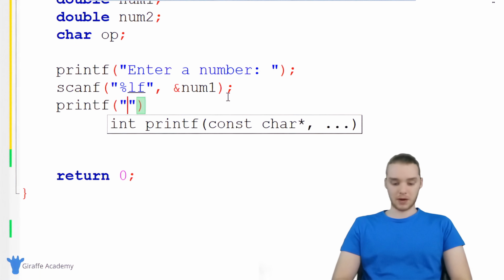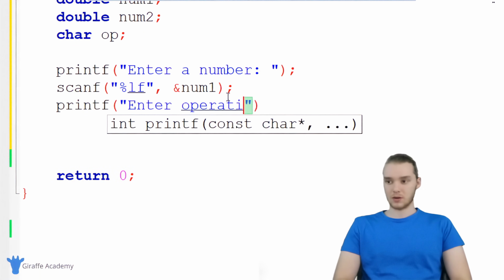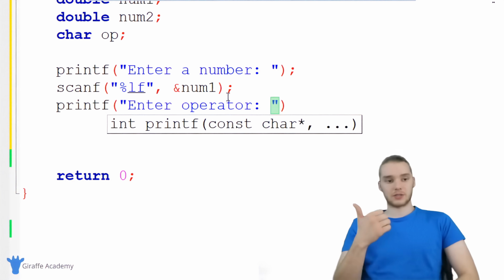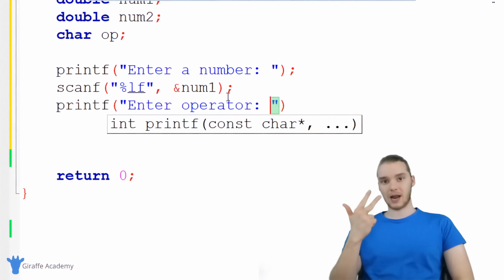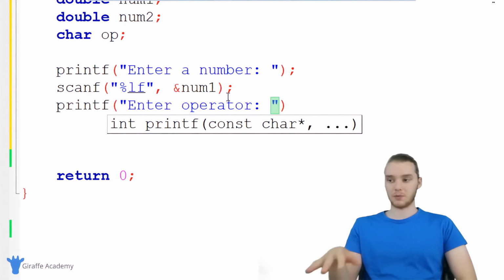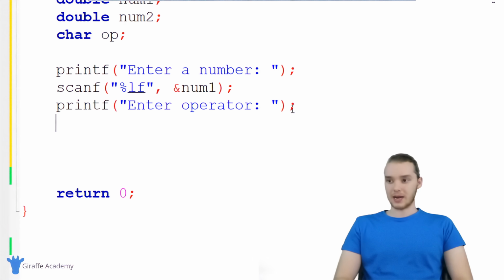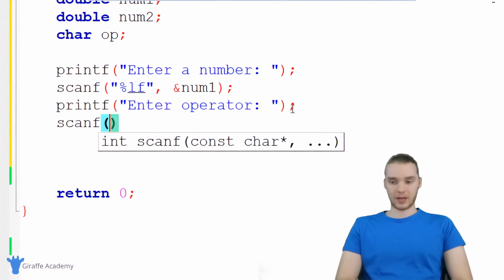So I'm going to type out another prompt, and I'm just going to say enter operator. Basically, they'll be entering in plus sign, minus sign, asterisk, or forward slash, depending on what they want to do. And again, now we're going to scan for a character.